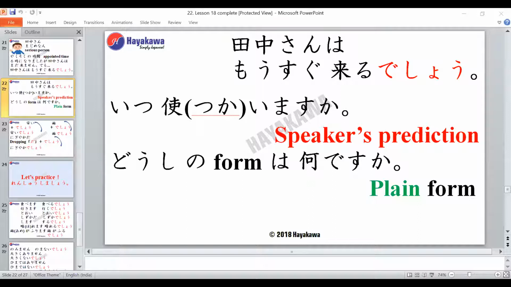Speaker's prediction. Very good, Siddharth-san. So we're trying to make a prediction, right? The speaker is predicting that Tanaka-san will come soon because he knows Tanaka-san is a serious person, which means Tanaka-san will never miss an appointment. So he's making a prediction and saying that Tanaka-san will come soon. Doushi no form wa nan desu ka? What is the verb form being used here?